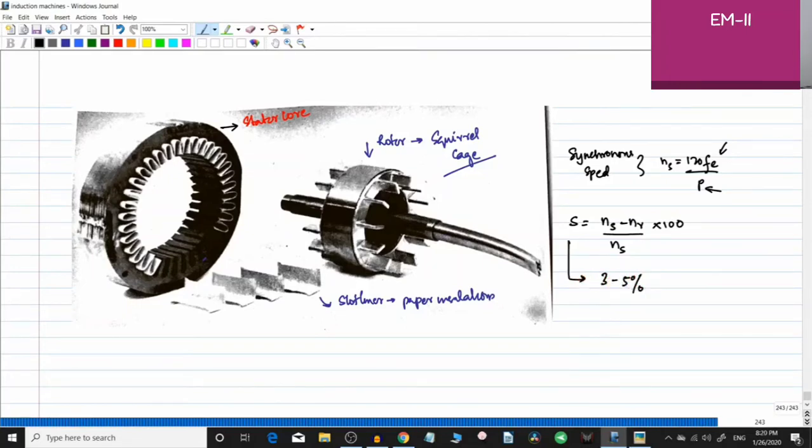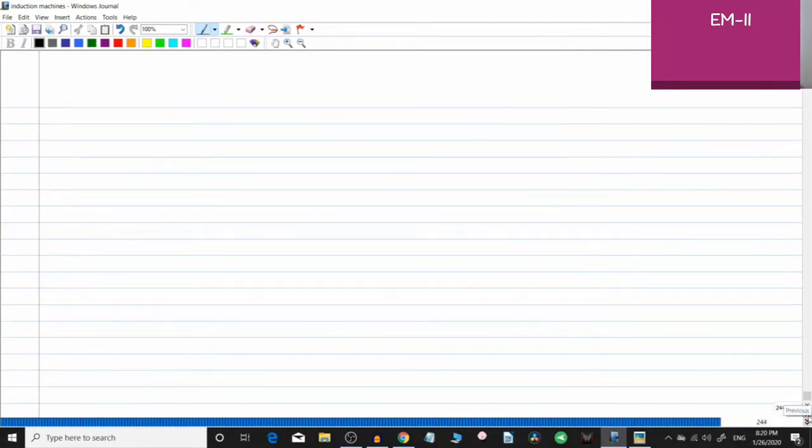Okay, so all these things you already know. Just to brush up our memory, brush up my memory also, we'll do a very simple numerical regarding slip. You might even laugh at this, but because we have taken a long break, we will do a small numerical. So what you have to do is calculate the speed of a single phase induction motor. The number of poles is given to be 4.